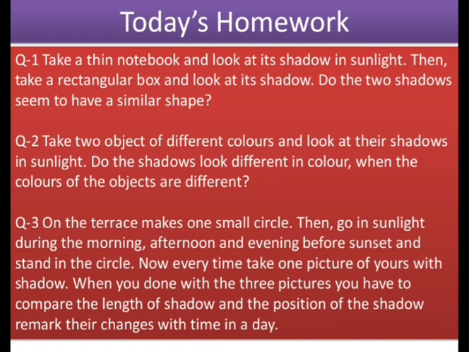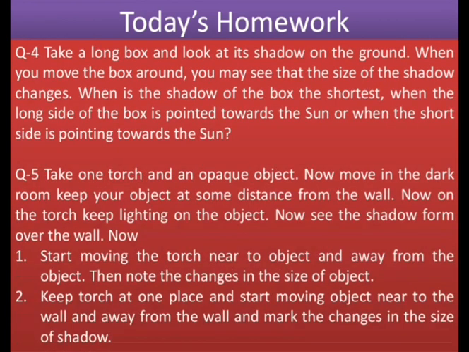Third thing, on the terrace you have to make a circle, and in the morning, evening and in the afternoon go to the terrace, note down your shadow, how long your shadow is, and write down your observation. In the next question, you have to take a long box and look at the shadow on the ground.